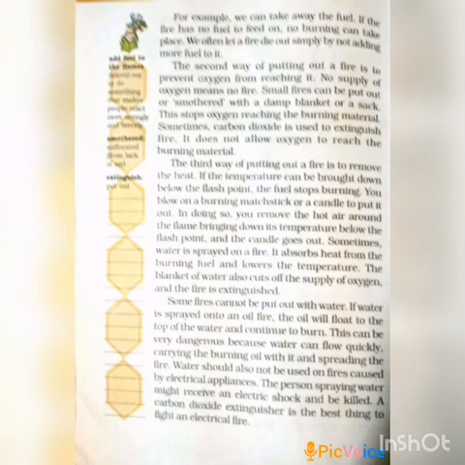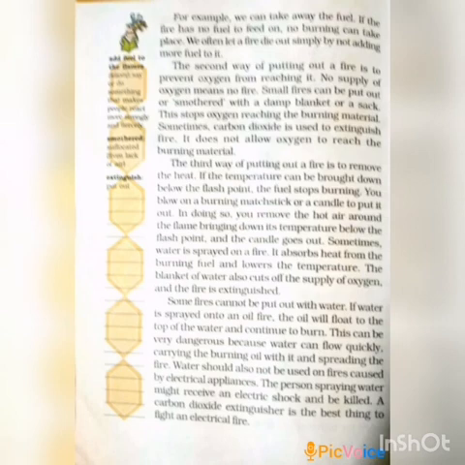In doing so, you remove the hot air around the flame, the temperature goes very low, below the flash point, and the candle goes out. Sometimes we can see in the films that water is sprayed. This is also one of the methods. The heat is absorbed by the water, then the temperature goes down. The blanket of water also cuts off the oxygen supply. This is also a method.